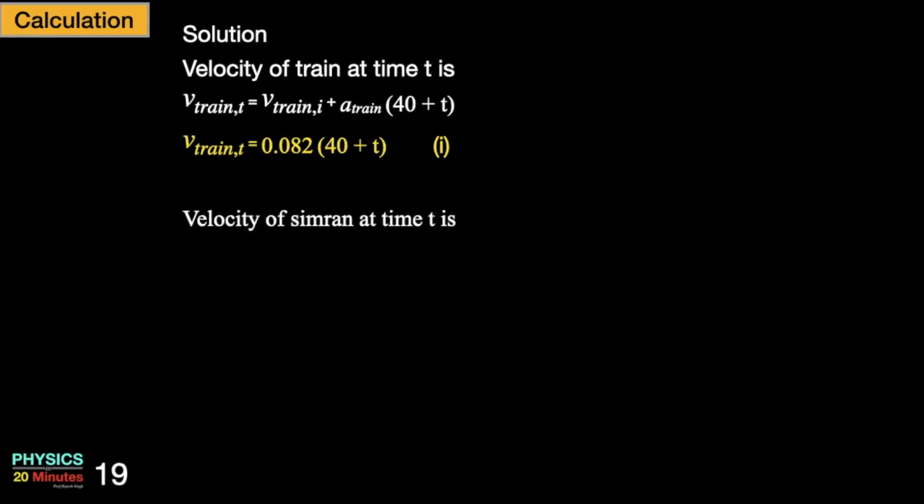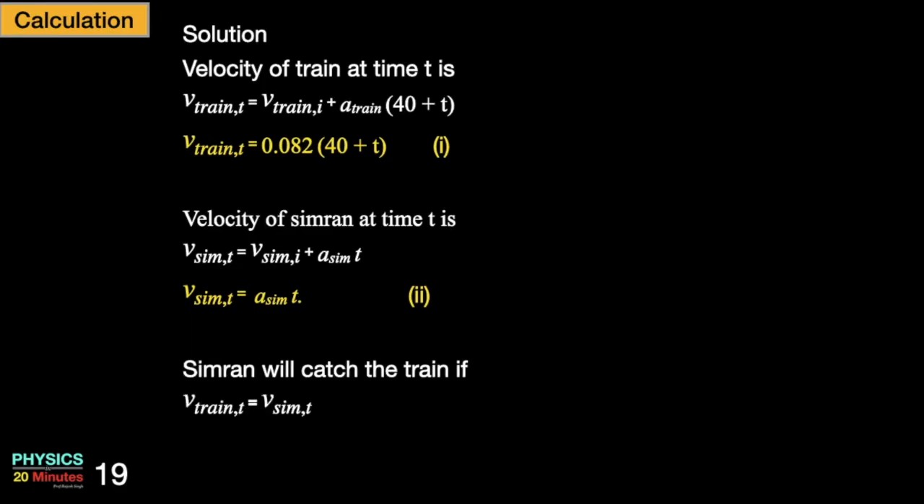What about velocity of Simran? Again, we can use the first kinematical equation, and since initial velocity is 0, velocity of Simran at time t is acceleration of Simran into t. Now Simran will catch the train if both the velocities are same. So I can equate equation 1 and equation 2. I get A sim t is equal to 0.082 into 40 plus t. Let me call this equation 3.